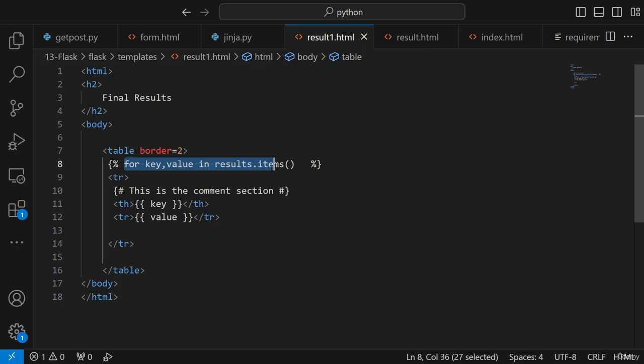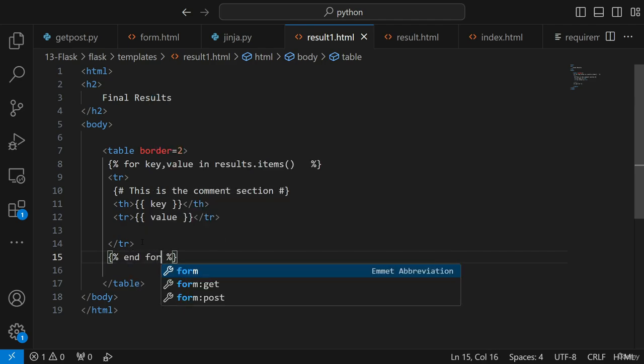So here you have for key, value in result dot items, and then this is the comment section, and I'm reading the key and value over here. Finally, after the tr, we can also close this. In order to close whatever loop you have used, let's say I've used a for loop, I'll go ahead and write end for.